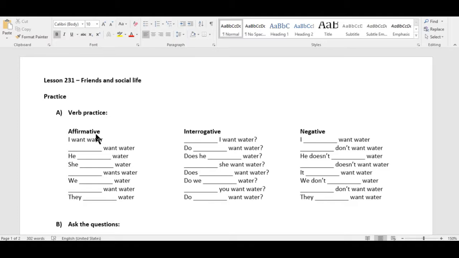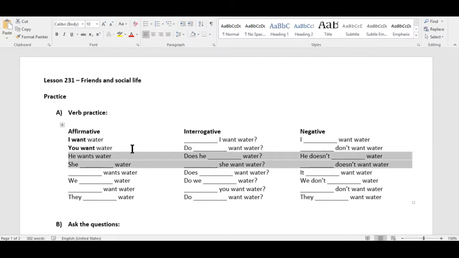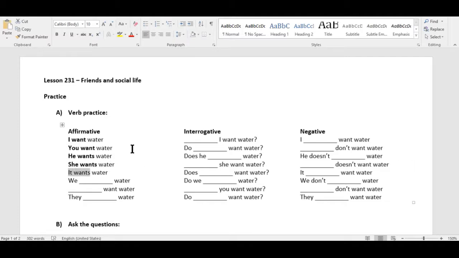Starting with verb practice. I want water. You want water. He wants water. She wants water. It wants water. We want water. You want water. And they want water.